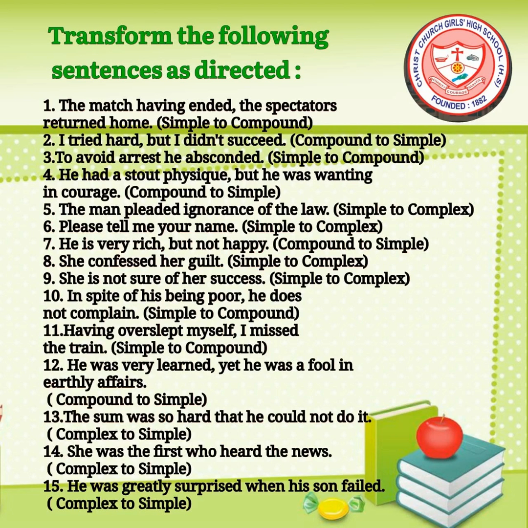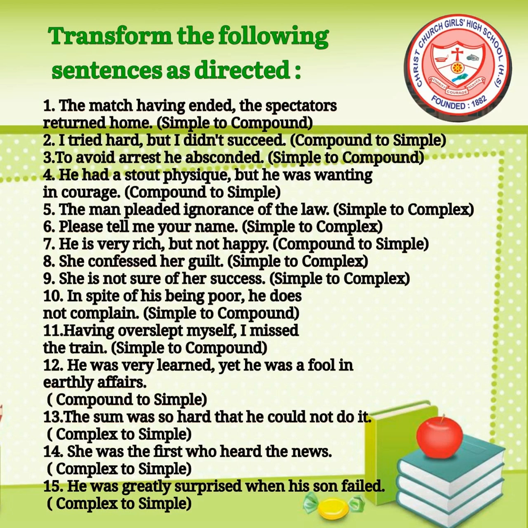Having overslept myself, I missed the train. Simple to compound. He was very learned, yet he was a fool in earthly affairs. Compound to simple. The sum was so hard that he could not do it.